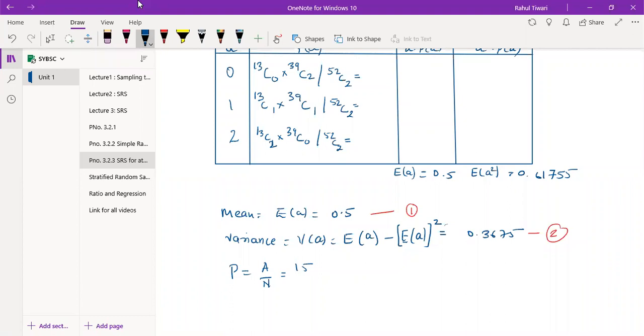So 15 upon 13 upon 52, 1 by is 4. 0.25. Yes. Yeah, 1 by 4. So your NP becomes, N is given how much? 2 into 0.25. 0.5. It's coming 0.5.